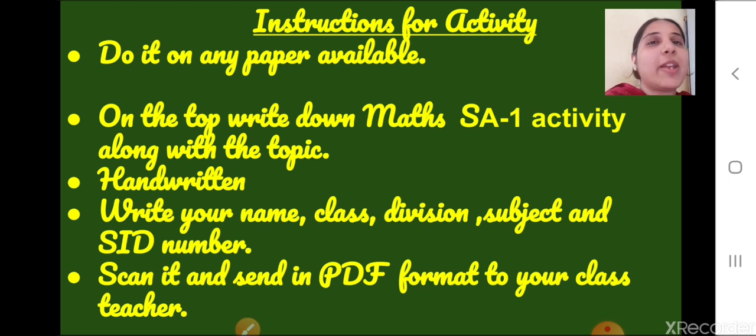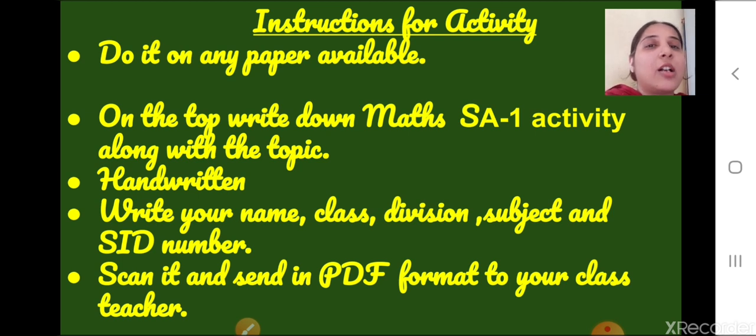Then, children, it should be handwritten. It should be neatly handwritten only, not typed, okay? It should be properly handwritten. Then you will write your name, class, division, subject and SID number. This is very important, because if you do not mention your name, class, division, we will not be able to assess your activity. So it is very important that you write your name, class, division, subject and SID number, okay?